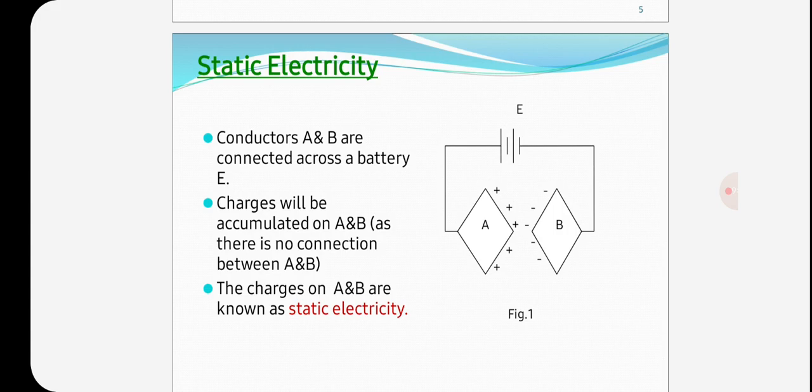Charles Augustin de Coulomb performed a series of experiments on electrostatics. He concluded his experiments and gave the quantitative law governing the force between charged bodies.